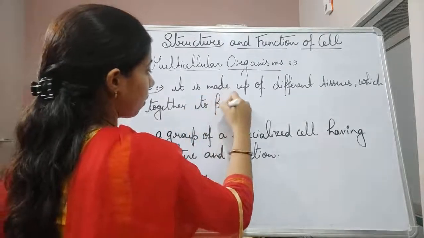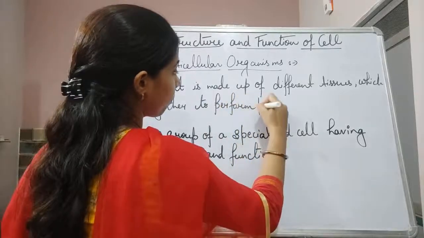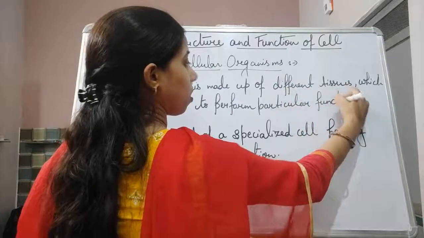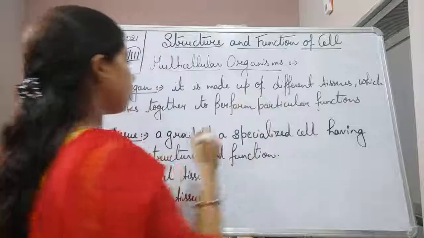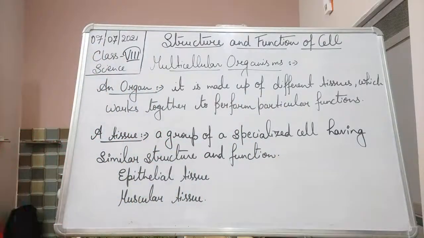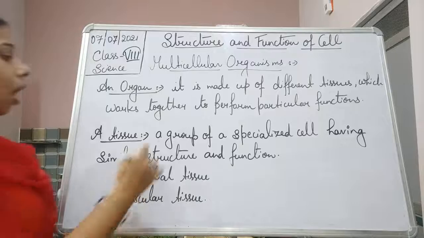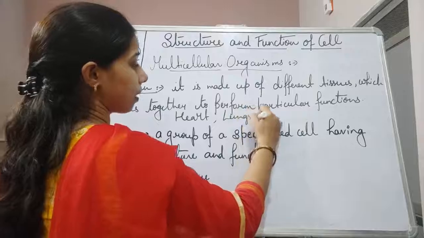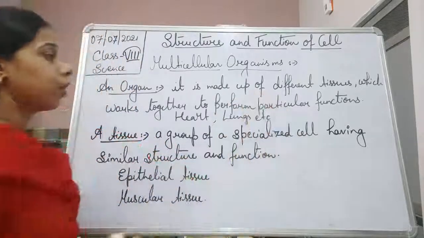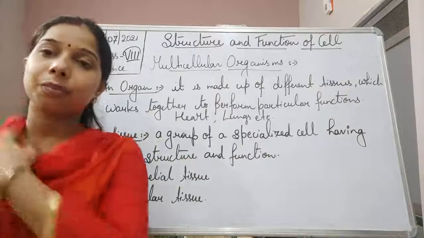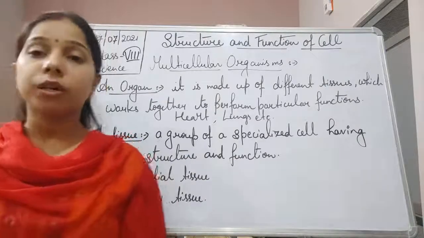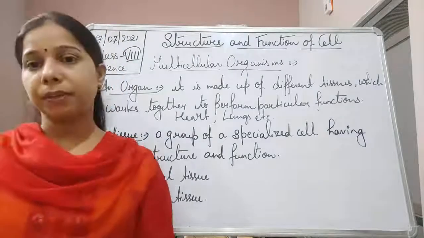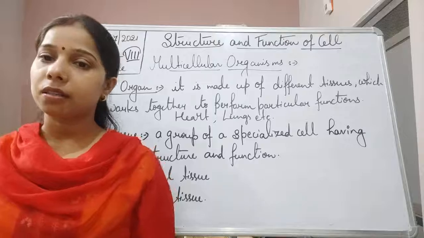An organ can be the heart, the lungs, etc. So basically an organ is made up of different types of tissues which work together and perform a particular function together, and they are called an organ, students.